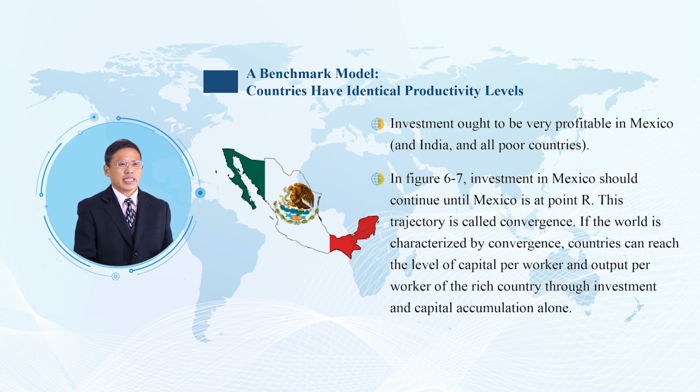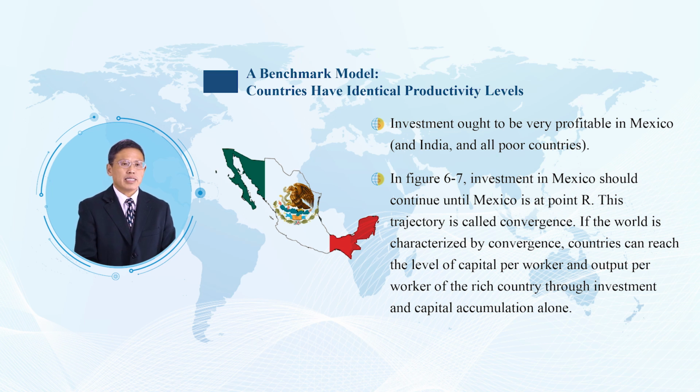In Figure 6.7, Panel A, the United States is at point R for rich, and Mexico is at point B, and its low output implies a capital per worker K that is only 8% of the US level. What is Mexico's marginal product of capital? It is 5.4 times the US marginal product of capital.